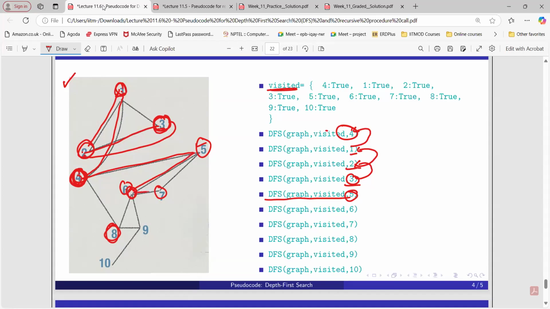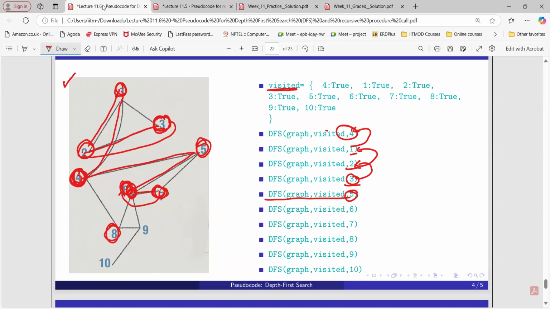Again, which one is minimum? 7. Now at this particular point, if you observe, I can go to 6, I can go to 5, but both the nodes are already explored, right? I will backtrack to the previous node here, that is basically 6. But if you observe, from 6 I can go to 7, 8, 9. So I can go to 8 as well as I can go to 9, right?